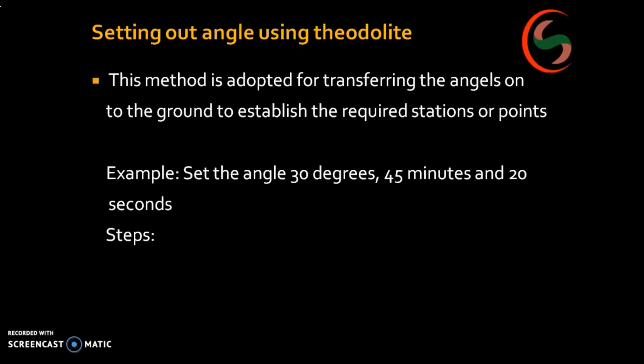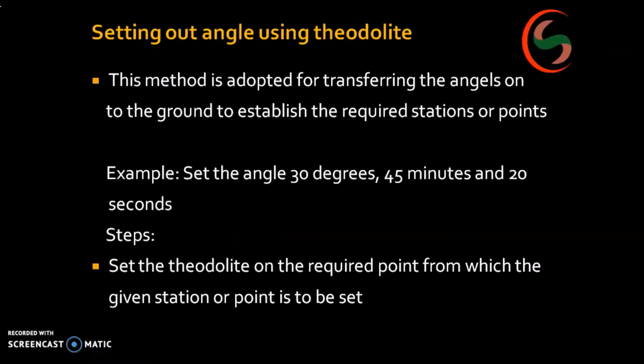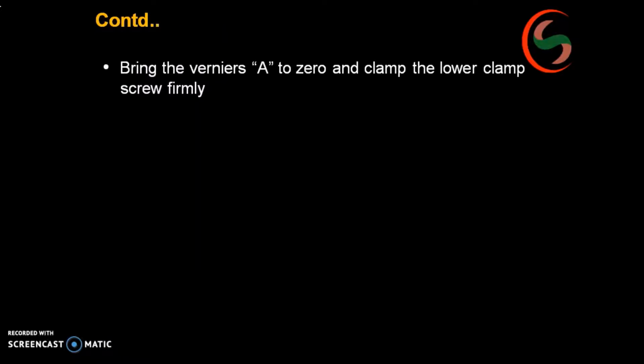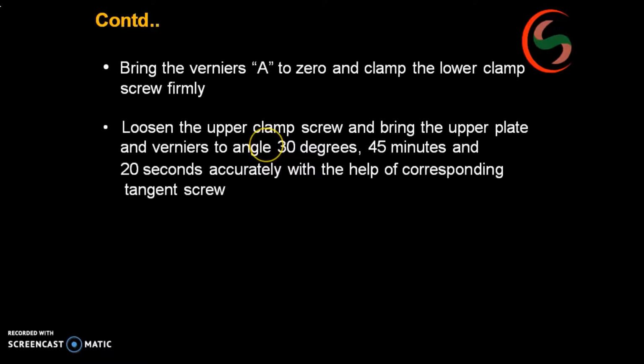Now as I said, how to do this one is, set up the theodolite on the required point from which the given station or point is to be set up. After that, you complete the temporary adjustments. Next, bring the verniers to 0 and clamp the lower clamp screw firmly. After that, you adjust the required reading.